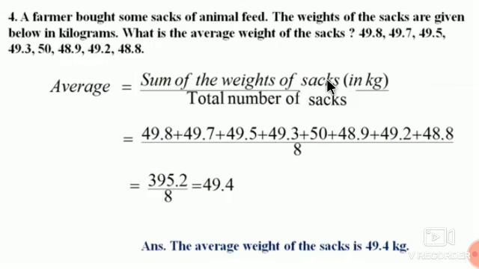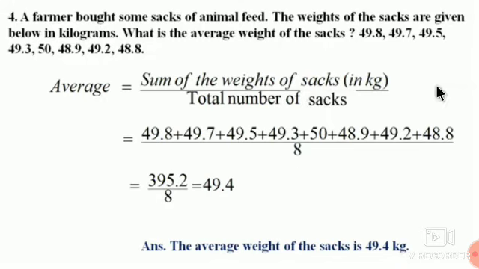Sum of the weights of the sacks in kilograms upon the total number of sacks. Then you have to add all the scores, and how many scores are given? 1, 2, 3, 4, 5, 6, 7 and 8. So divide by 8. You will get the answer 49.4. The average weight of the sacks is 49.4 kilograms.